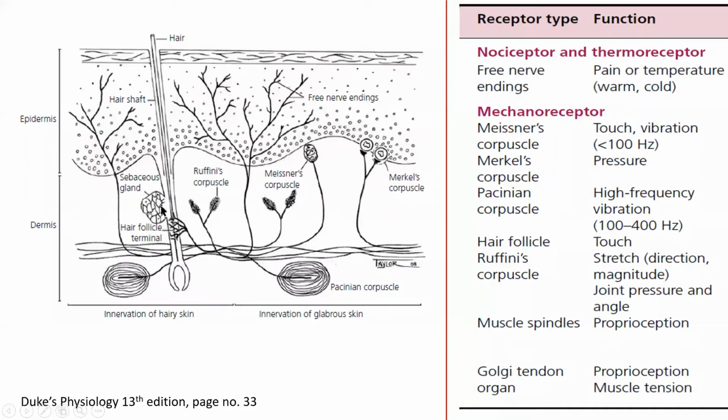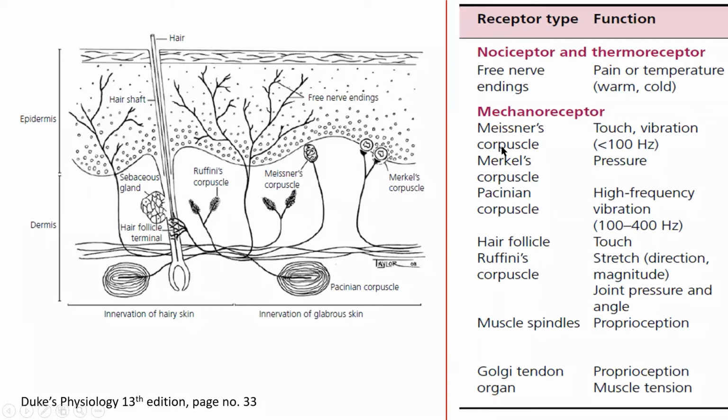When the hair follicle moves, these neurons are also stimulated. We have Meissner's corpuscle and Merkel disc. The nociceptor or thermoreceptor are free nerve endings. When the tissue is about to undergo damage, these nerve fibers are stimulated and they take the information to the CNS or the spinal cord.